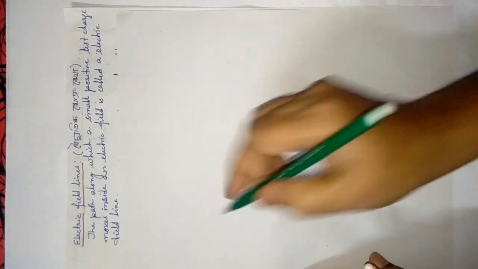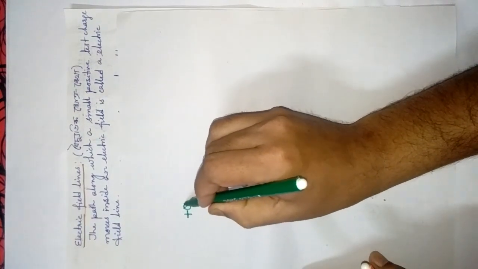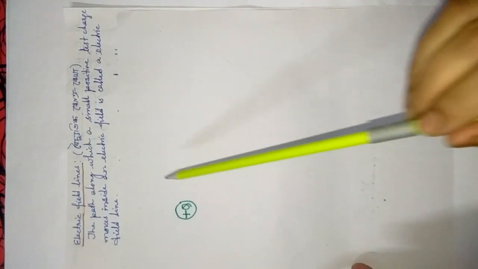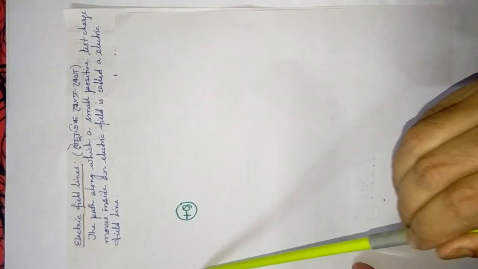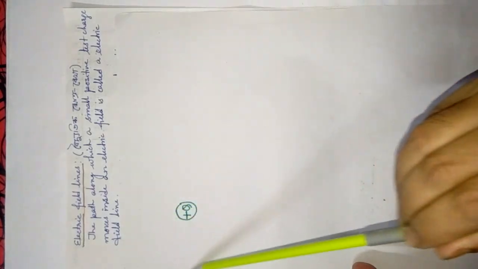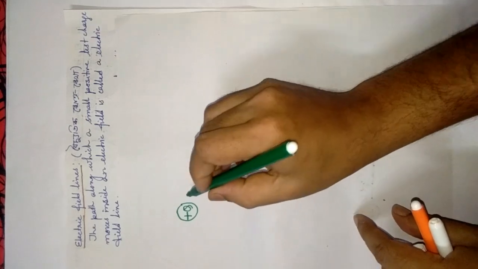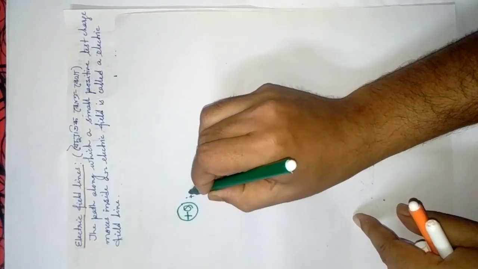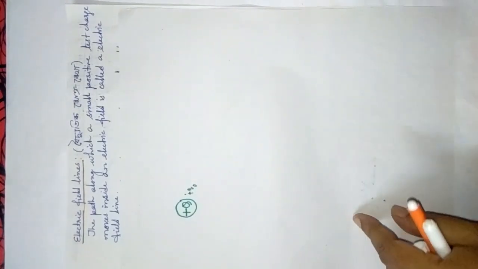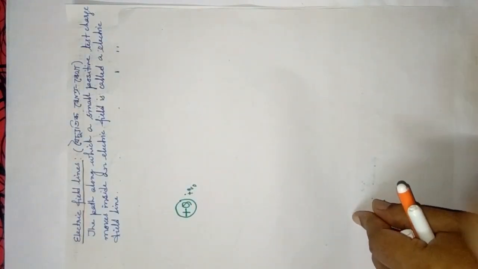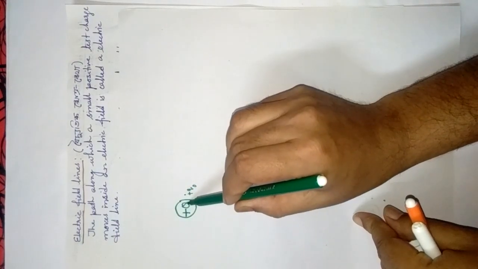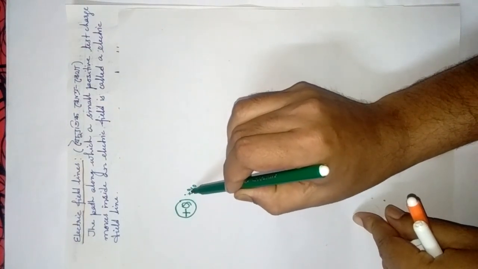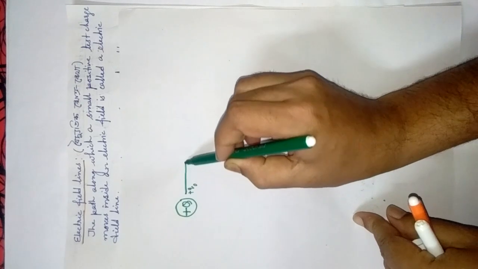Suppose there is a source charge plus Q, and in Assamese it is called Utkhwadhan. Suppose it is a point charge and definitely it will create an electric field around it. Now suppose there is a point charge that is also vanishingly small. Suppose it is a test charge. Then what will happen? This source charge will repel the test charge plus q naught along this path.